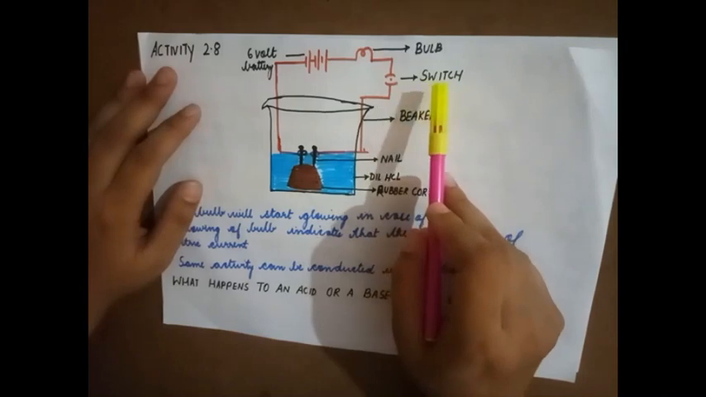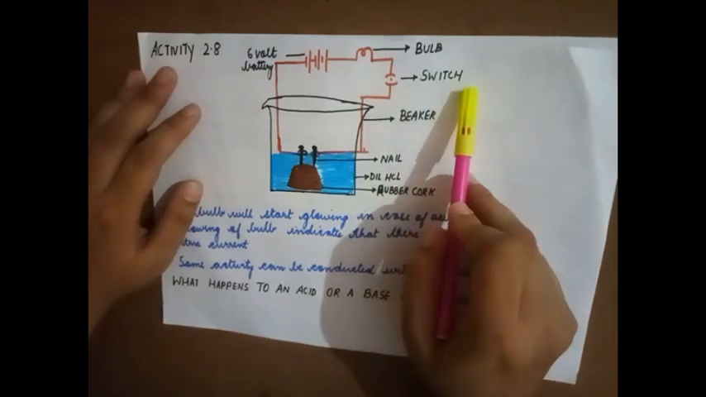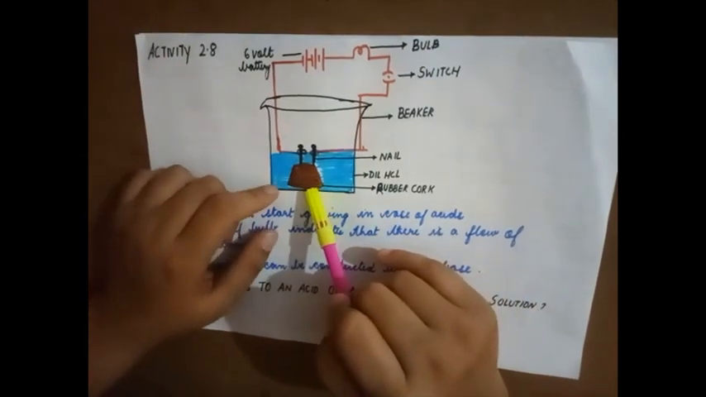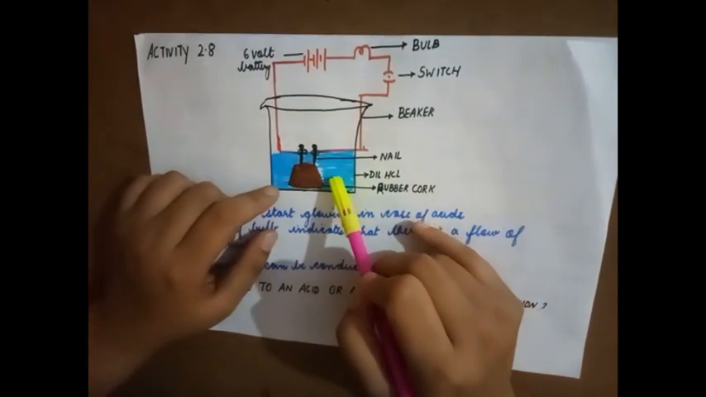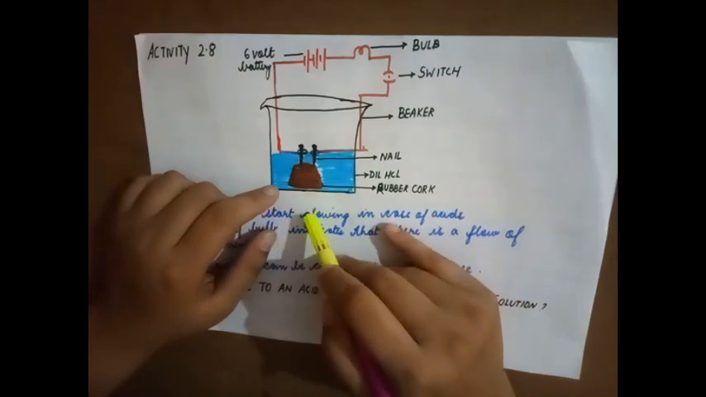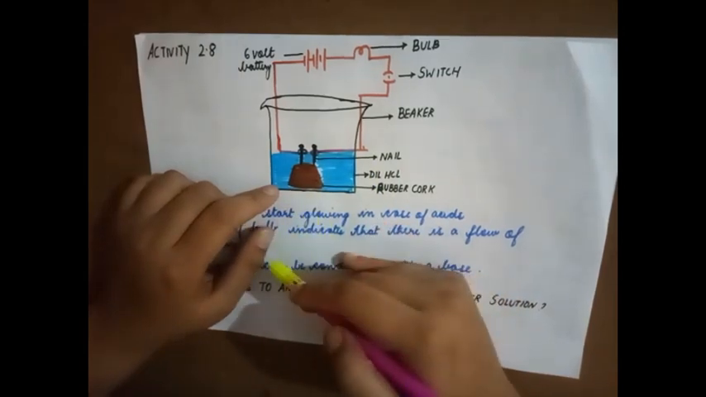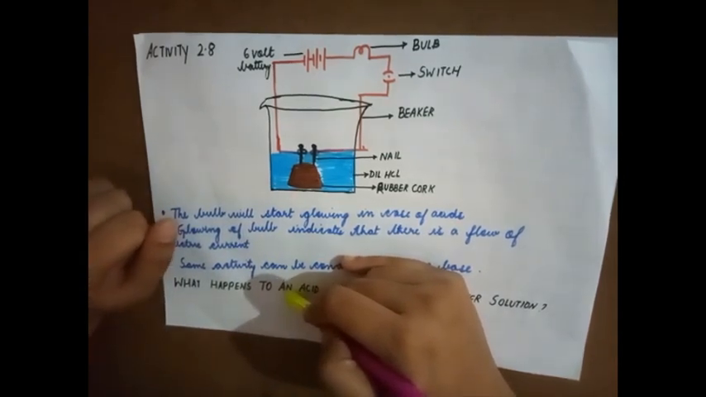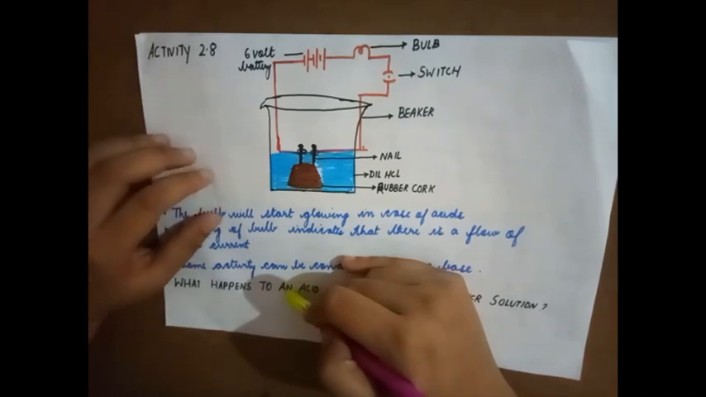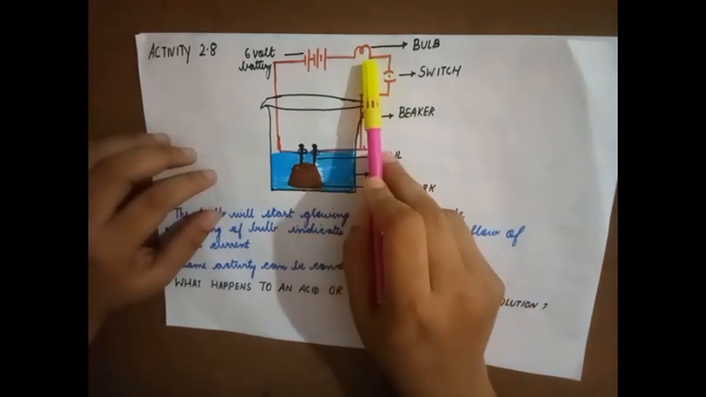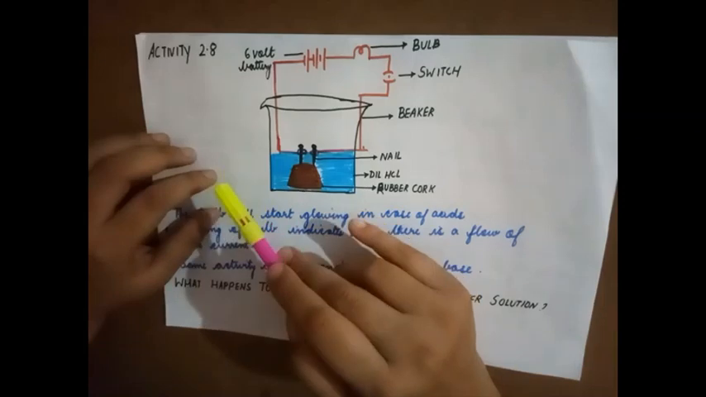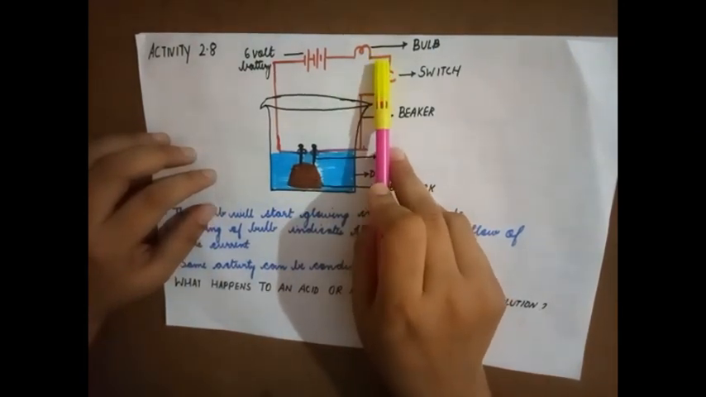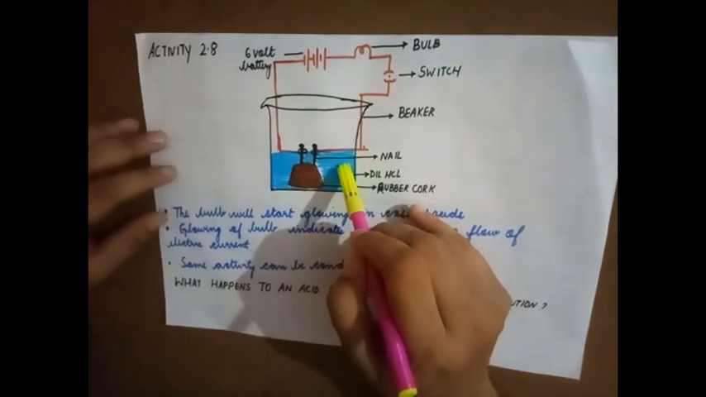Now, when we switch it on, the HCl breaks up into its respective ions, that is H plus and Cl minus. Now they are charged particles, so they can start conducting electricity. How do we know that it is conducting electricity? We can see that the bulb will glow. If it wouldn't have conducted electricity, then the bulb would not glow. This tells us that acids conduct electricity.